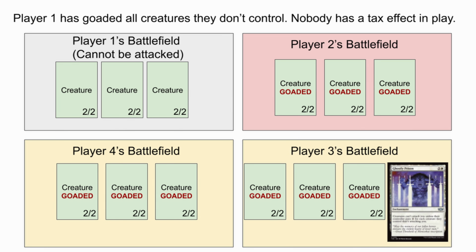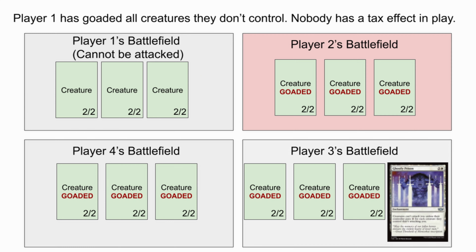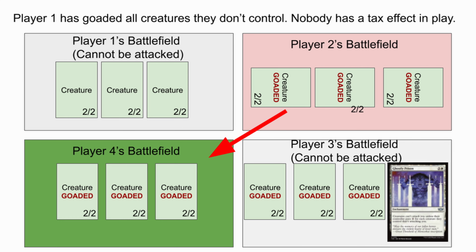They can attack player 3 or player 4, but player 3 has a Ghostly Prison in play, and they don't have any mana they can use to pay. Here's the critical point. The words "must attack if able" never allow you to skip costs or restrictions. If you can't meet all requirements, including paying the Ghostly Prison tax, the creature simply isn't able to attack that player, so they must attack player 4 instead.